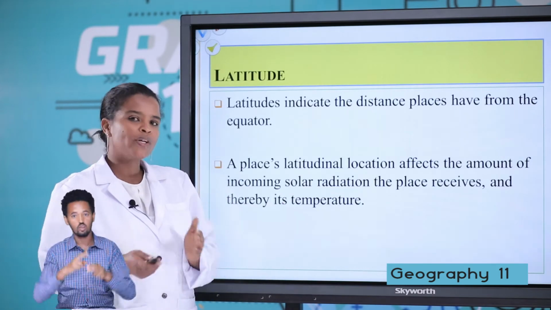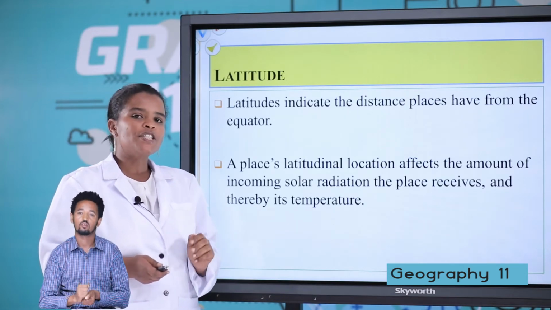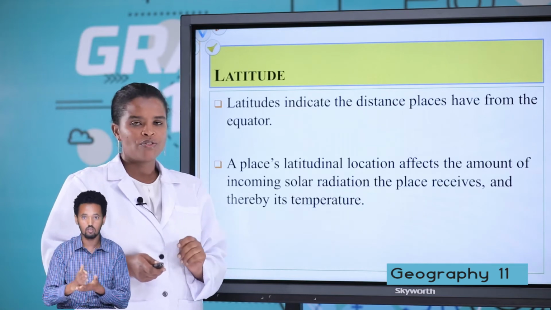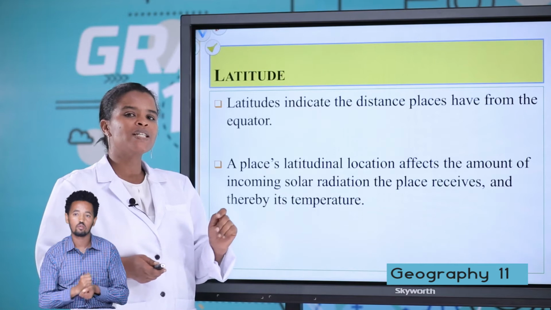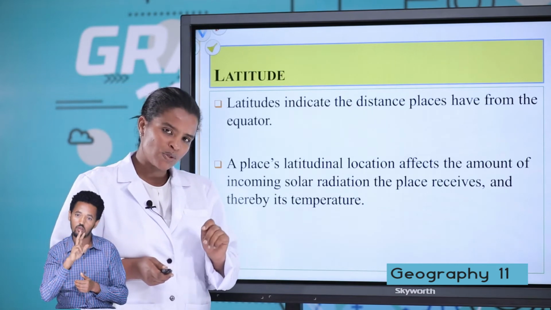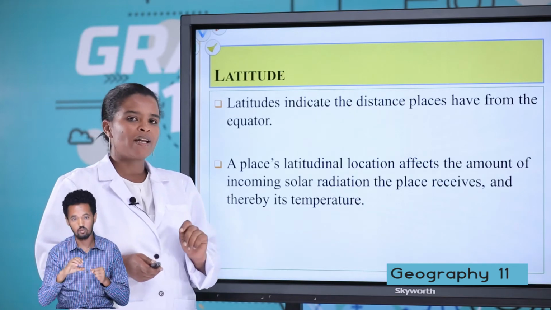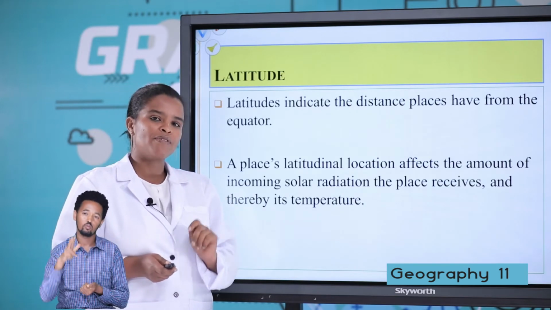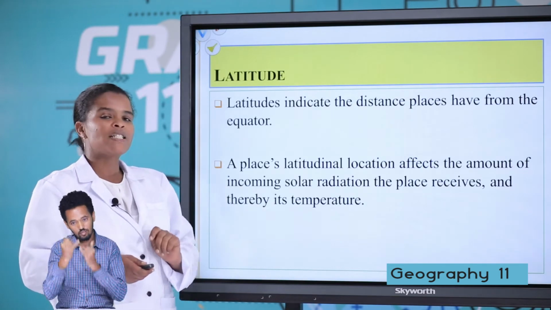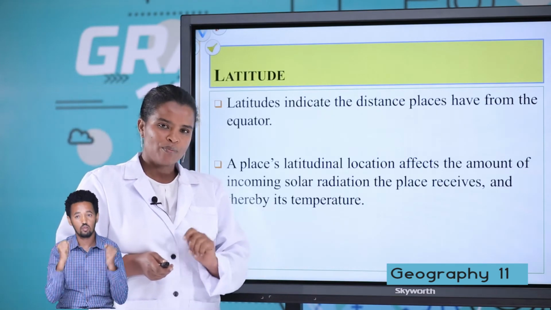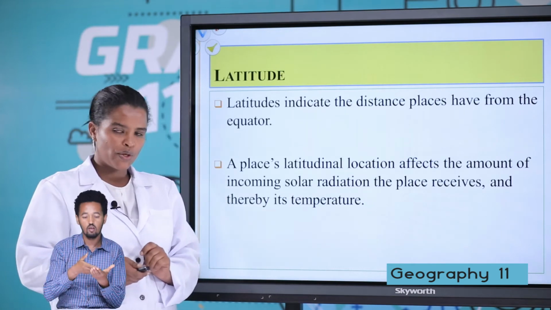Based on your lower grade 9 lesson, natural regions are divided into 3 zones. These are the tropical zone, which is located between 23.5 degrees north and south of the equator; the temperate zone, which is found between 23.5 up to 66.5 degrees north and south of the equator; and the last one is the frigid zone, which is found between 66.5 degrees up to 90 degrees north and south of the equator.